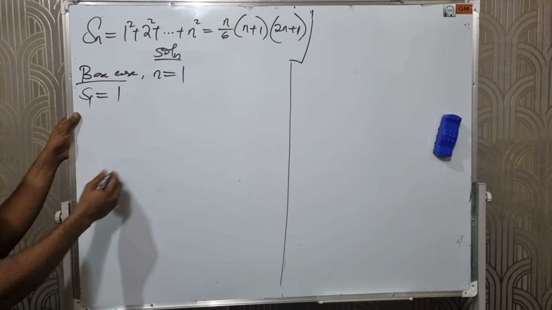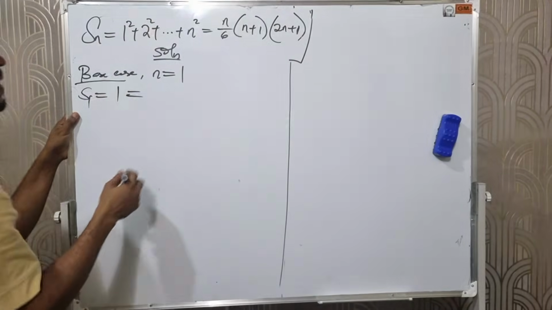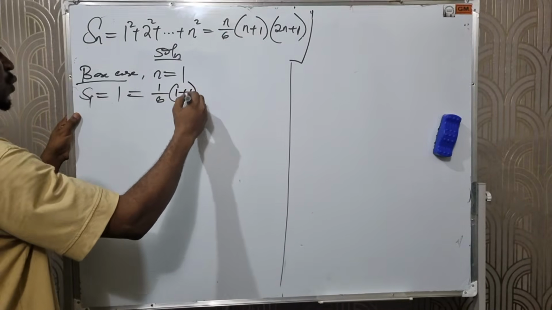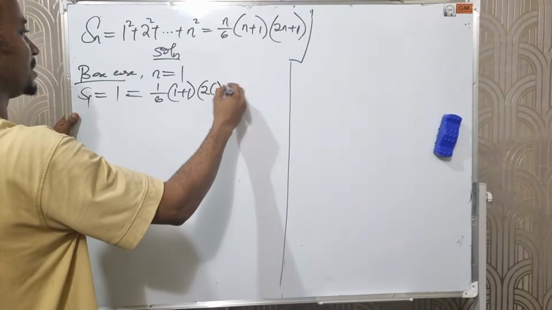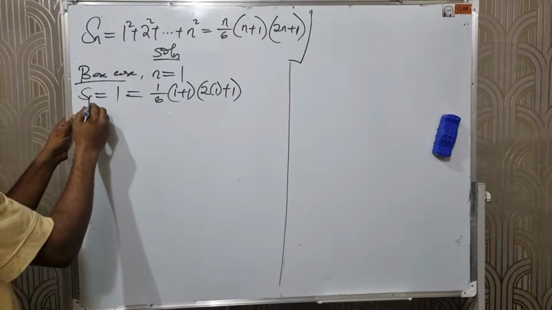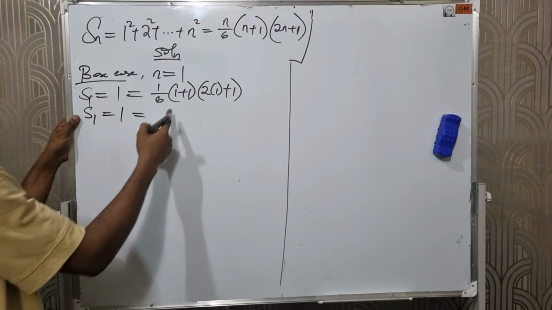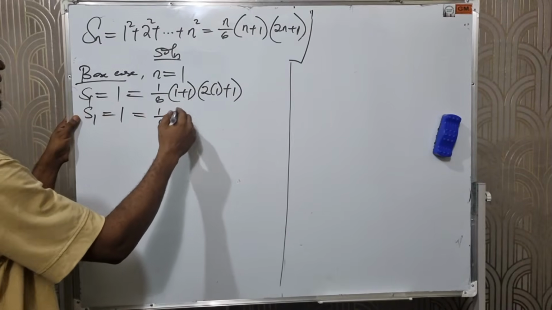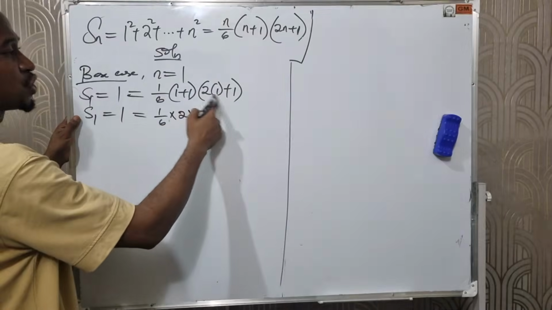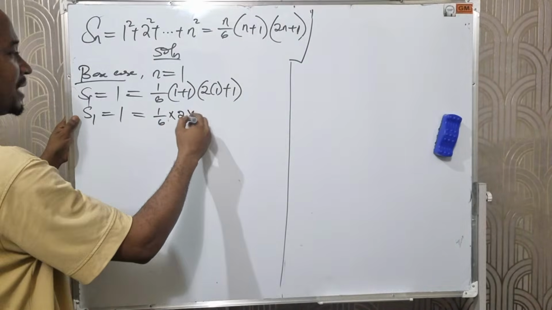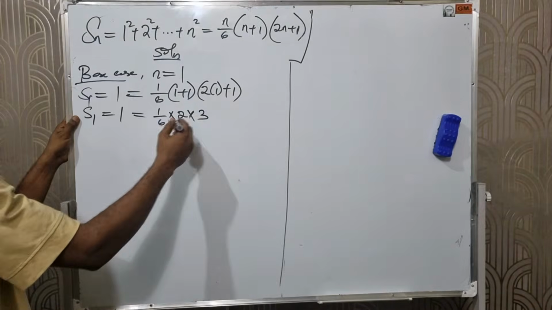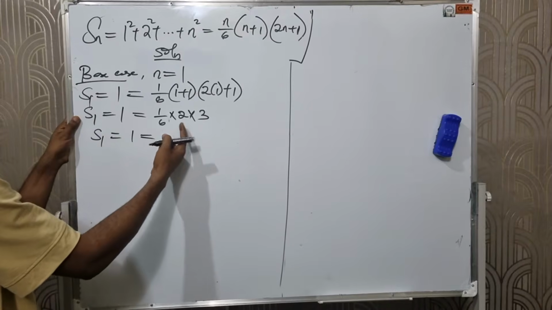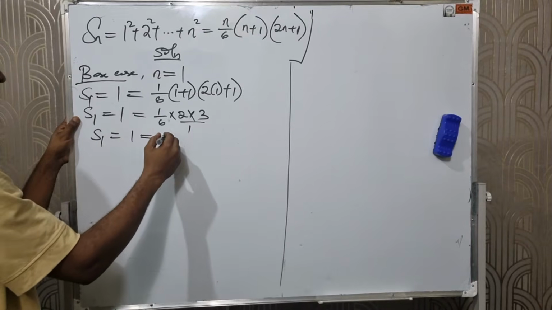On this side, anywhere I see n, I'll put 1, meaning 1 over 6 times 1 plus 1 times 2 times 1 plus 1. So S1 equals 1 equals 1 over 6 times 2 times 3. 2 times 3 is 6, divide 6 by 6, and you have 1.